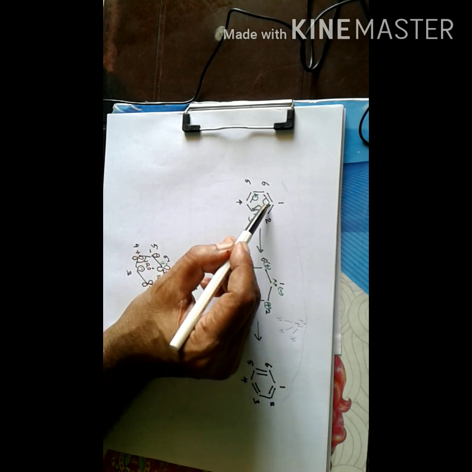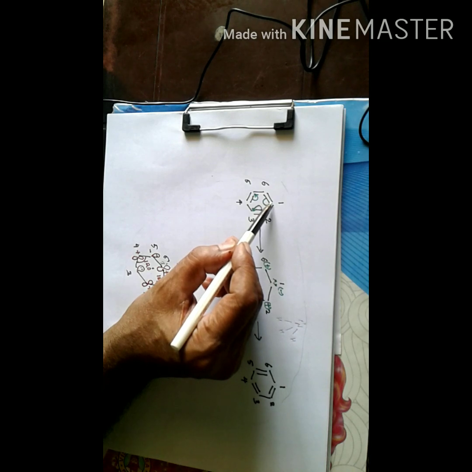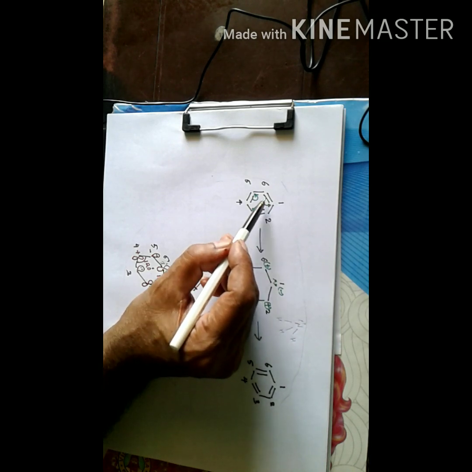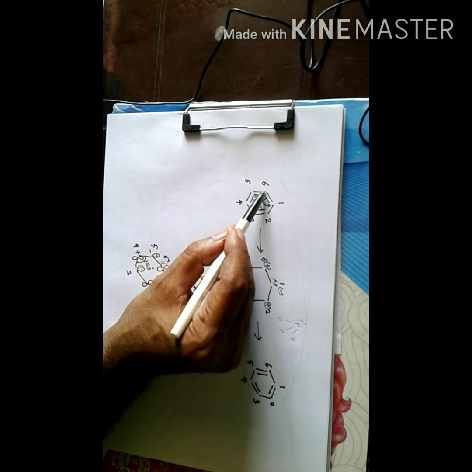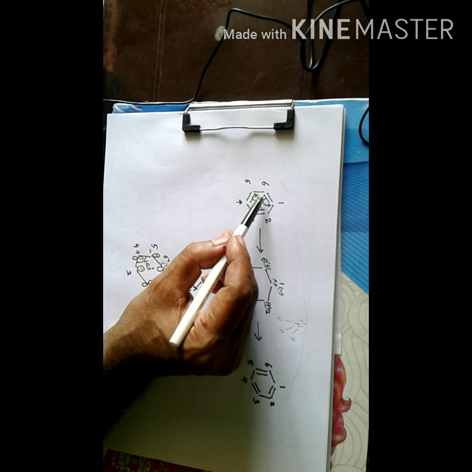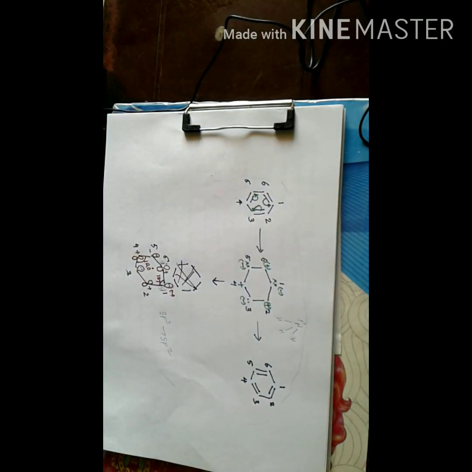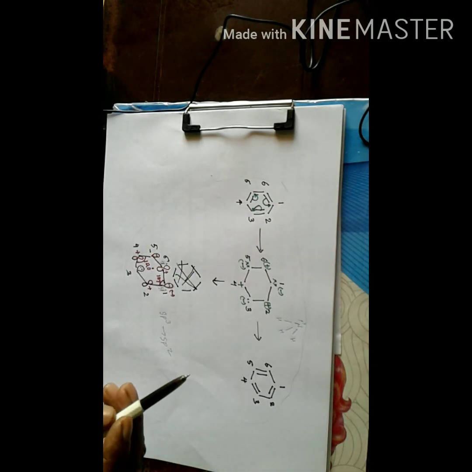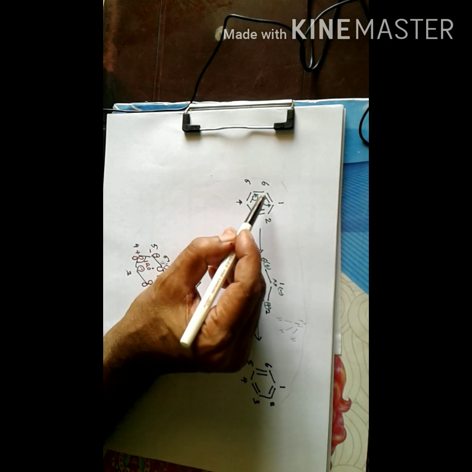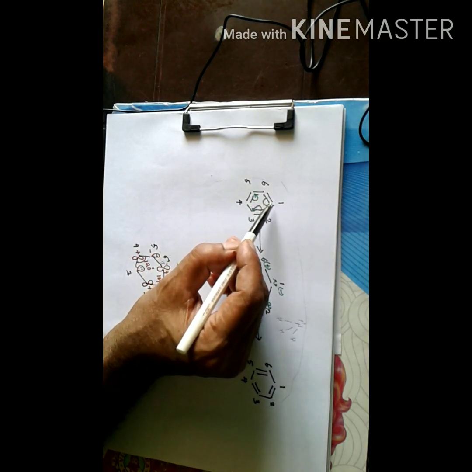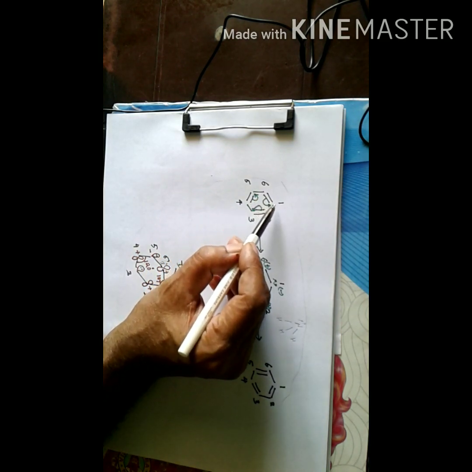That means the pi bond ionizes, the bond breaks, and the orbital over carbon 1 possesses a pair of electrons, and carbon 6 possesses a vacant orbital.